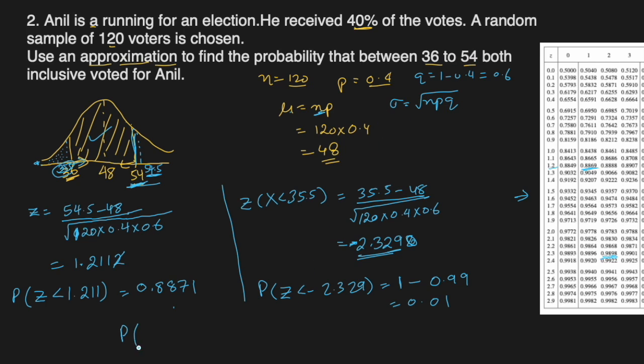So we will write the probability that X is between 36 and 54, both included, is this probability 0.8871 minus 0.01, which is 0.8771. We can round it off to 0.877. That's the final answer.